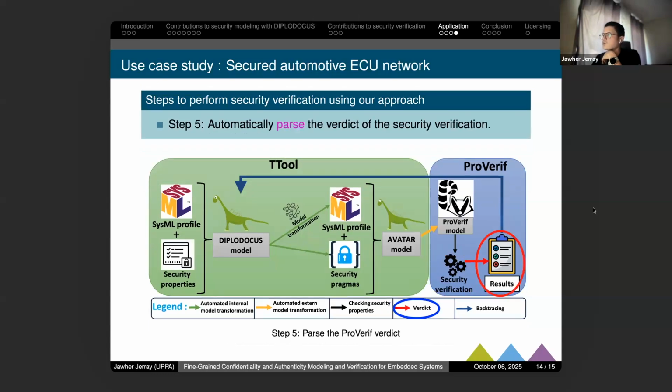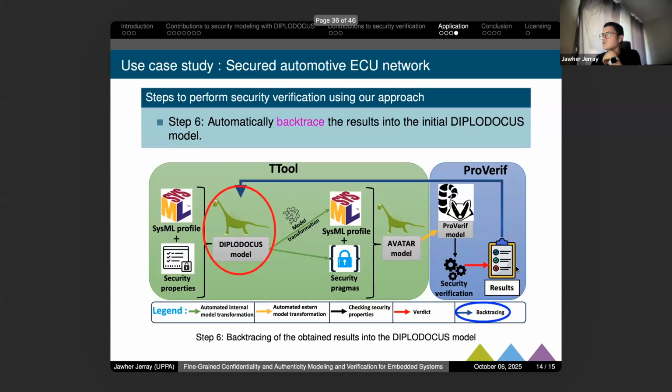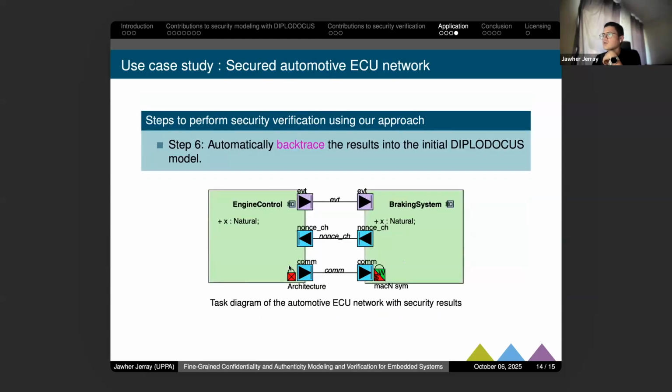Once it is done, we go to the next part, which is to parse the results that we obtained through ProVerif's model checker, and finally we finish by backtracing the results to the model. In this case, we will see the results directly on the model. So here, for example, the confidentiality is not verified because the second send did not need confidentiality, and for the receive here we have only integrity that is verified because authenticity is not needed for the first one.